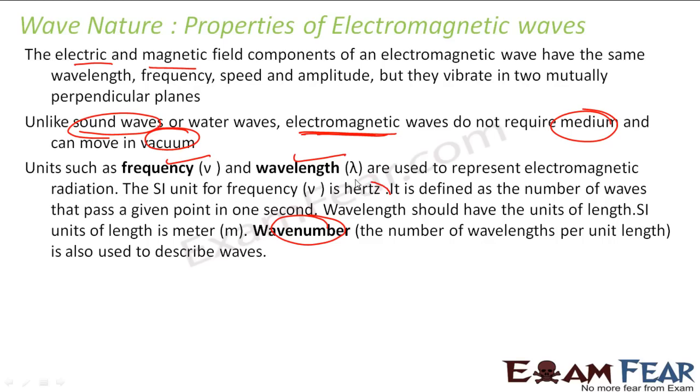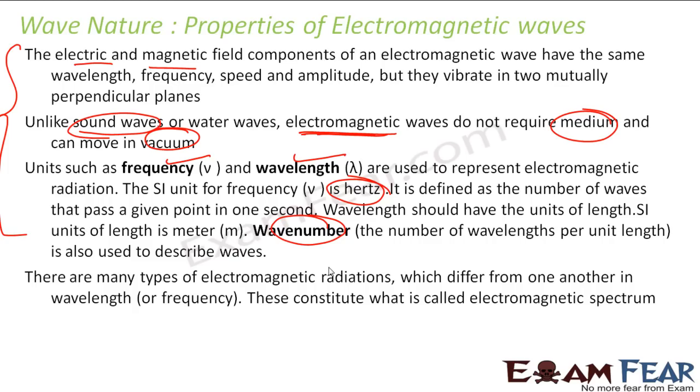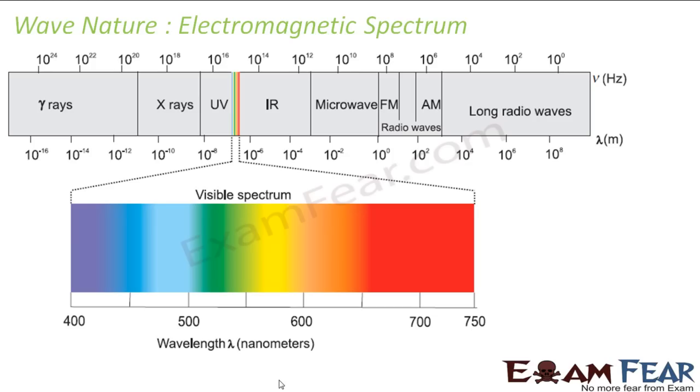right? And the SI unit of frequency is hertz. We have done all this in the past classes, that's why I'm not repeating it, but this is just to make you understand that electromagnetic wave is a wave. It has wave nature, but that's obvious, so we should not spend much time on that. But we will study different types of electromagnetic radiations, and it goes like this.